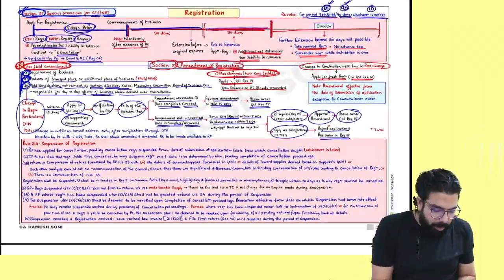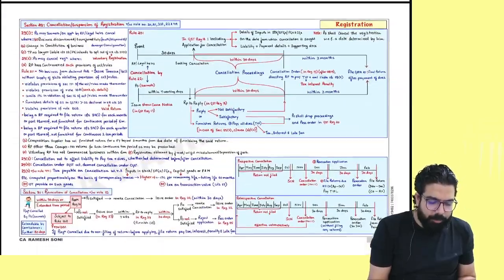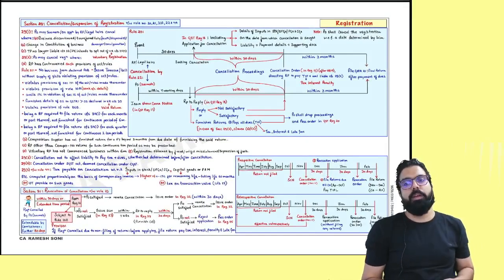Now, this part I am not talking about now. I want to come to the next page. Please come to the next page, everyone.